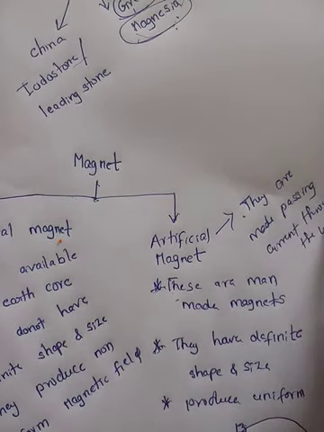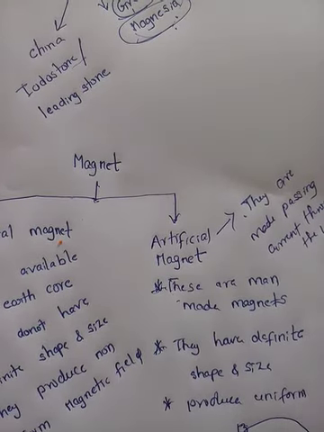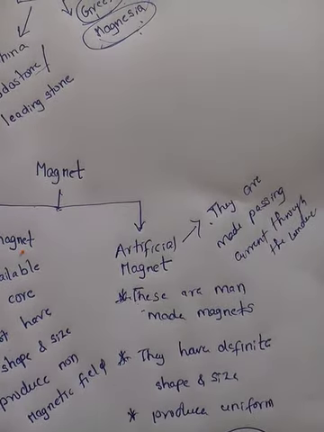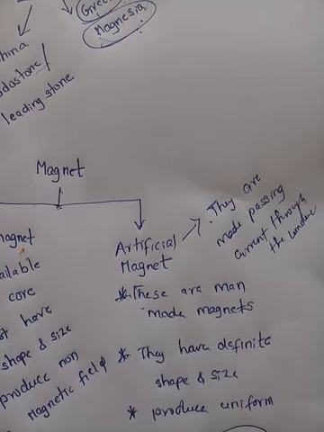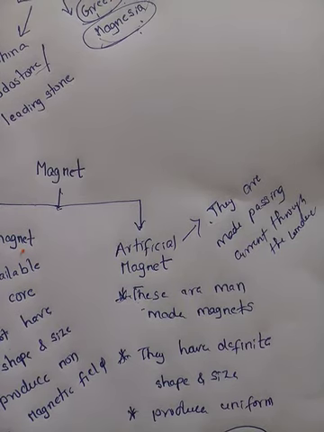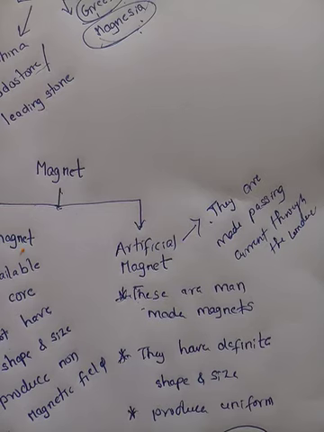If you pass current through the conductor, what happens? It produces a magnetic field. So what is the function of a magnet? To produce a magnetic field. So by passing current through a conductor of any shape, for example a solenoid, it is going to produce a magnetic field, right? Yes. Toroid, all these devices produce a uniform magnetic field and act as magnets. So we can pass current through the conductor and make it a magnet.